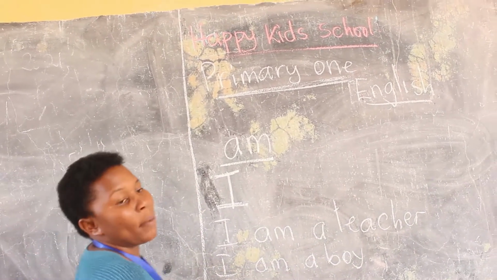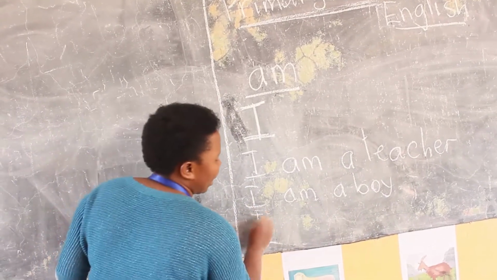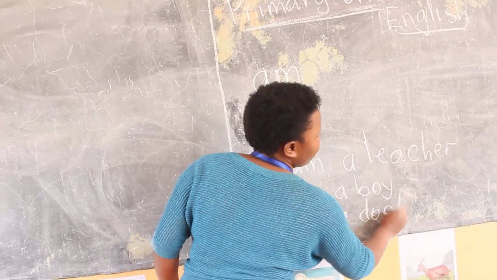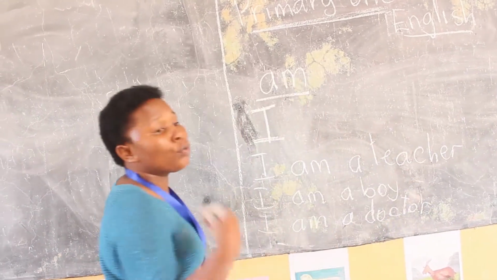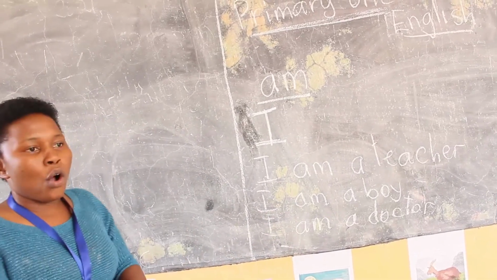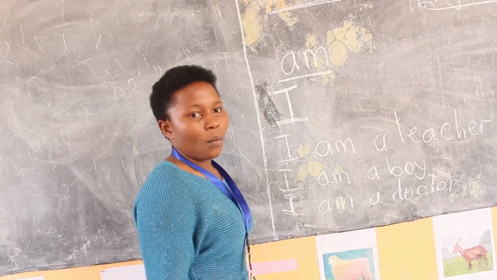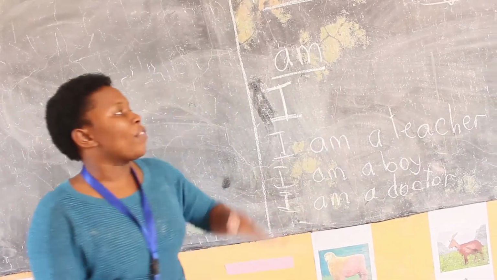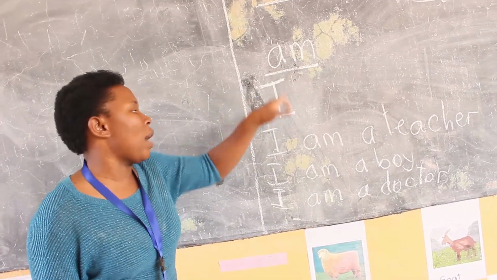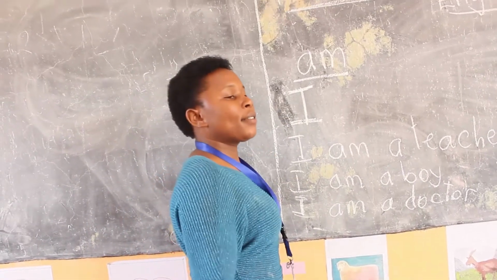You can even say, like for me, I am a girl. Okay? You can even say, I am a doctor. You see, you're talking about who you are. You're talking about yourself, isn't it? Okay? Now, I want you to give me an example. Who can give me an example of a sentence using am? I told you that am is used when we have I. Okay? Who can give me an example?